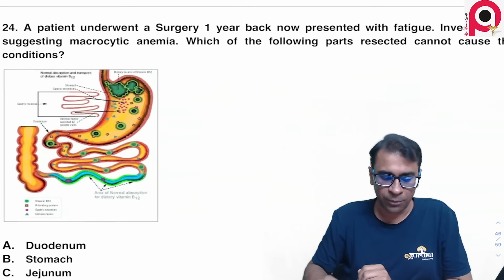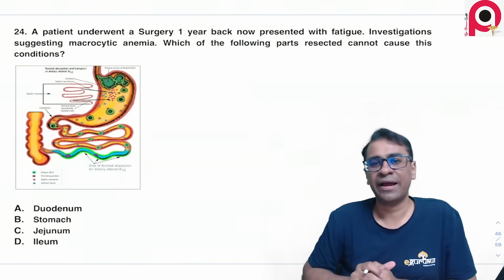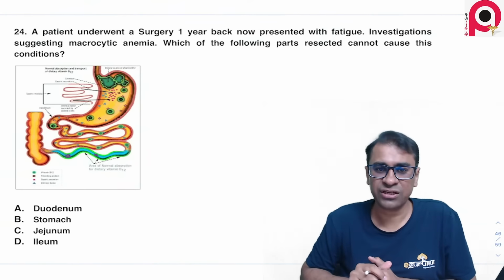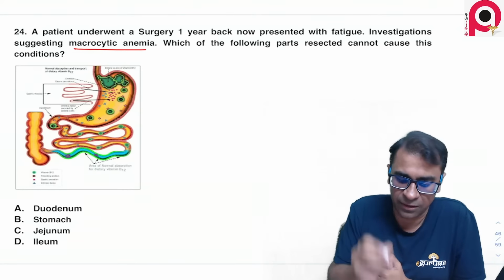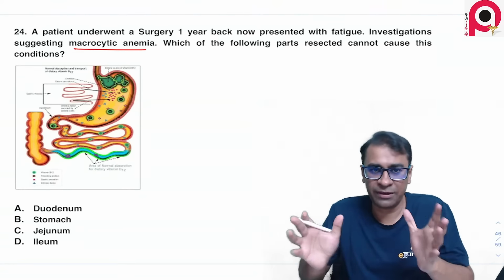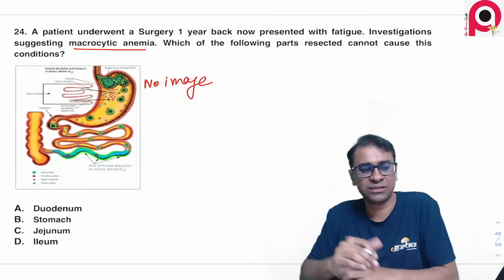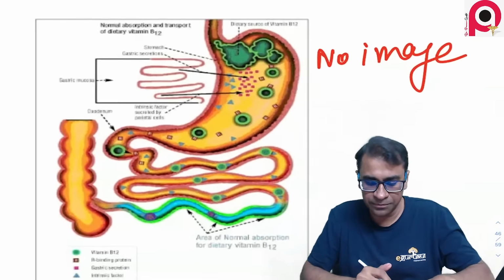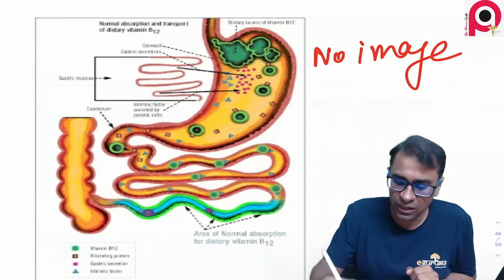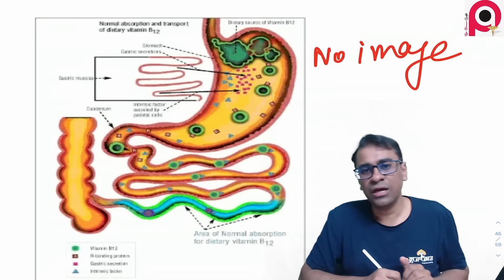Okay, this one. A patient underwent a surgery 1 year back, now presents with fatigue. Investigation suggests this patient has macrocytic anemia. The following part rejected. It's not an image question. Please remember there's no image here. I just put this image to explain this question. Basically the intrinsic factor comes from the stomach.